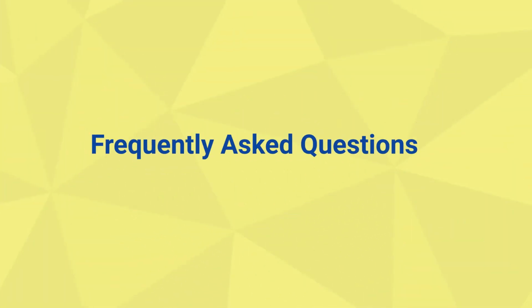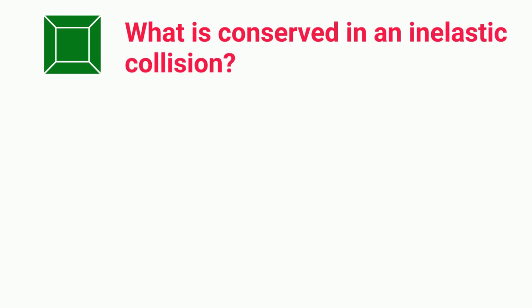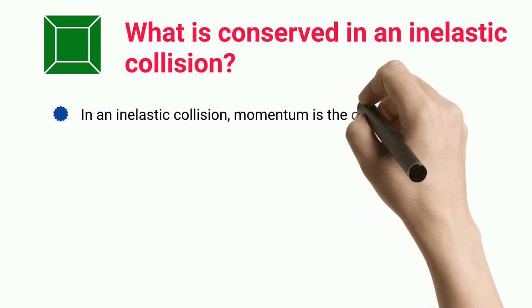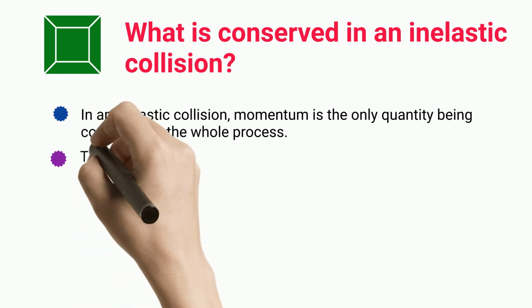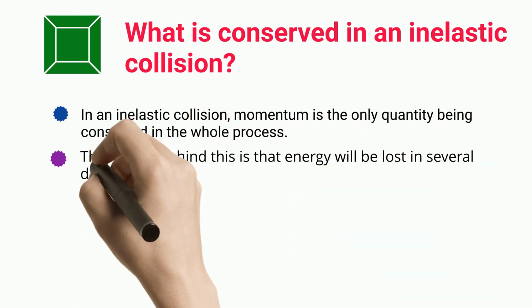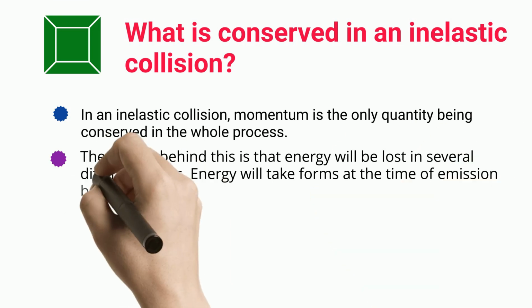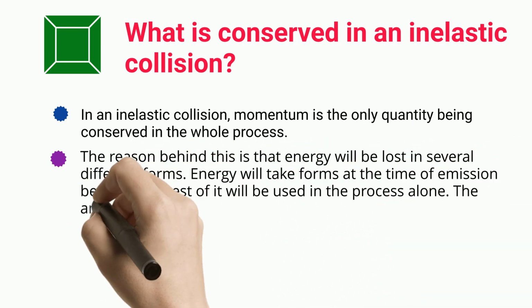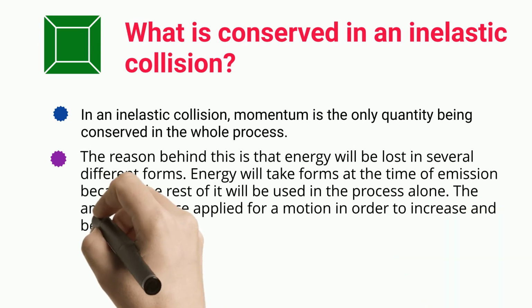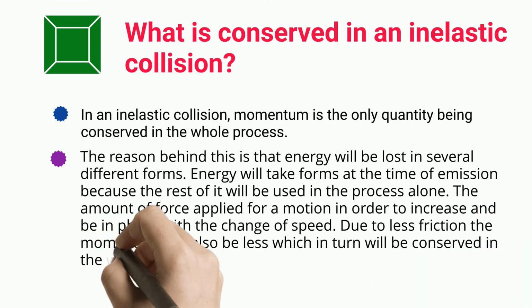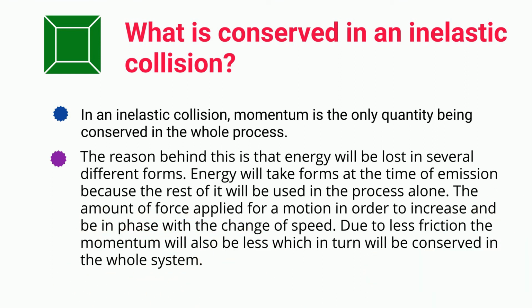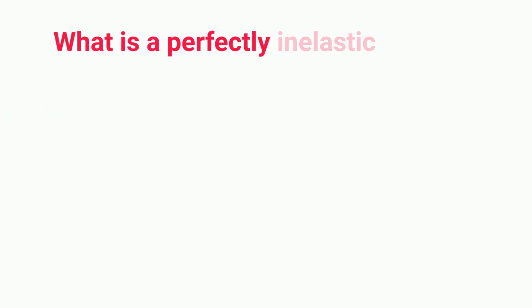Frequently asked questions. What is conserved in an inelastic collision? In an inelastic collision, momentum is the only quantity being conserved in the whole process. The reason behind this is that energy will be lost in several different forms. Energy will take forms at the time of emission because the rest of it will be used in the process alone. The amount of force applied for a motion is in order to increase and be in phase with the change of speed. Due to less friction, the momentum will also be less, which in turn will be conserved in the whole system. What is a perfectly inelastic collision?